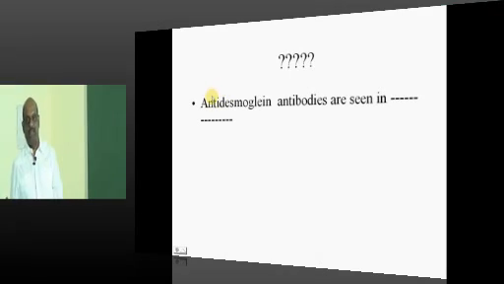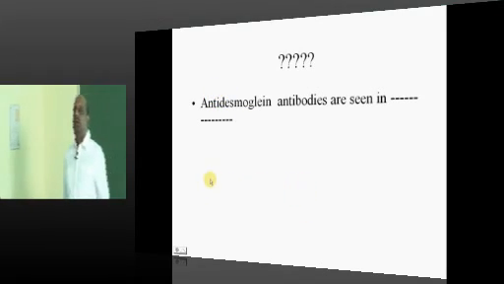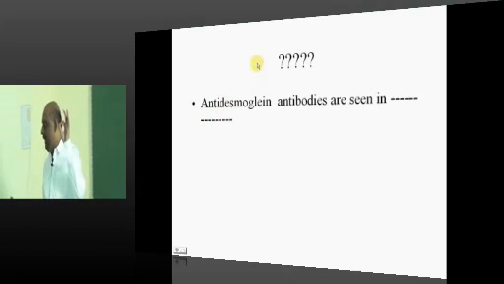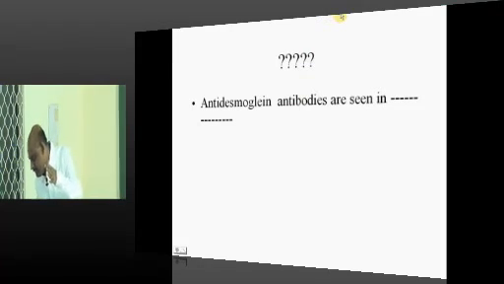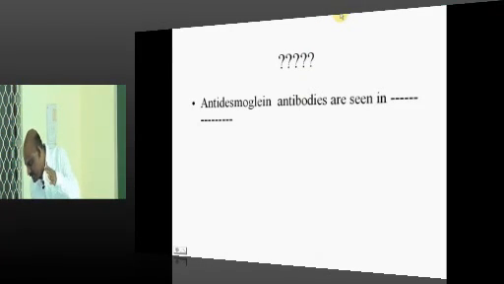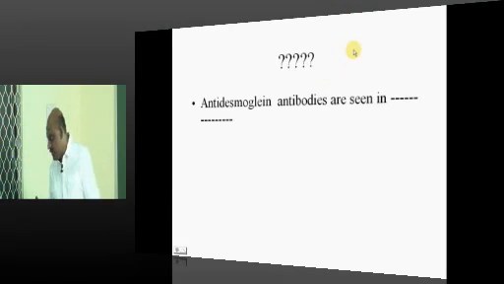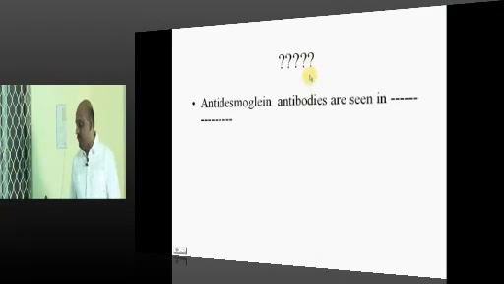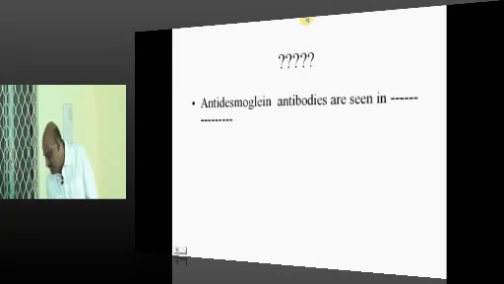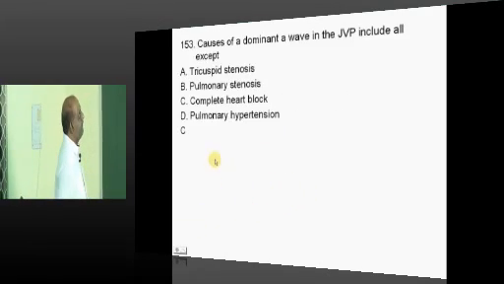Anti-desmoglein antibodies. Where do you see them, doctor? Anti-desmoglein antibodies. One shot. Excellent. You can rename yourself in a better way for us to address you, doctor. Everybody else is saying the same. Pemphigus vulgaris, where there is development of blistering.